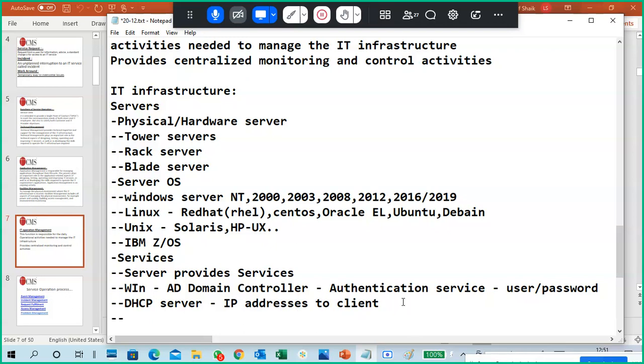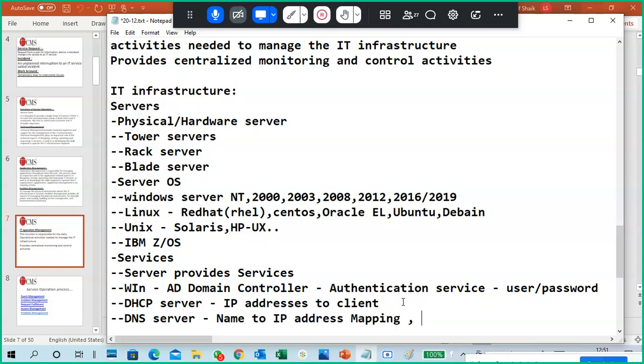Next, DNS servers. DNS servers provide name to IP address mapping. Whenever you give a name, you get an IP address.